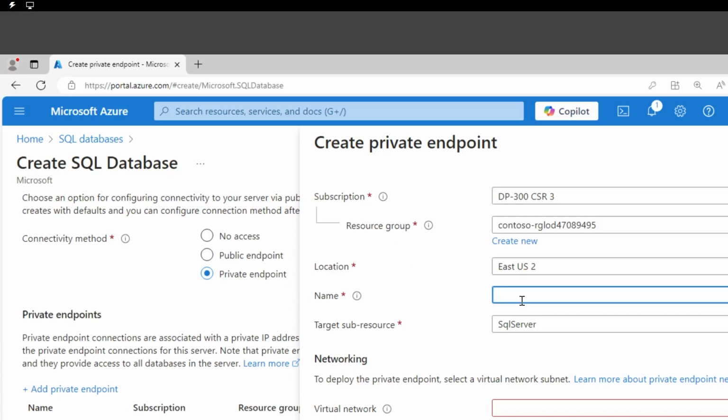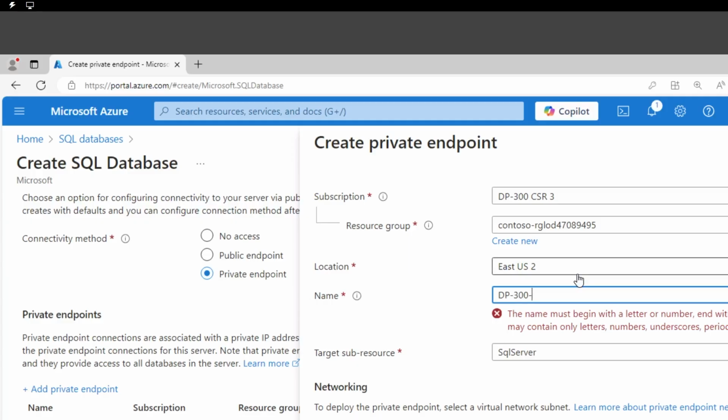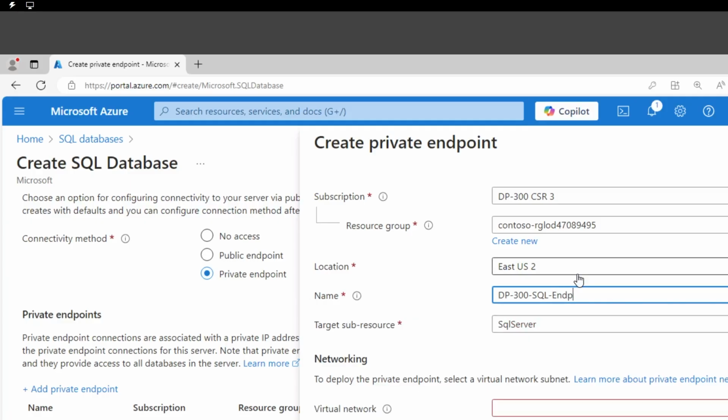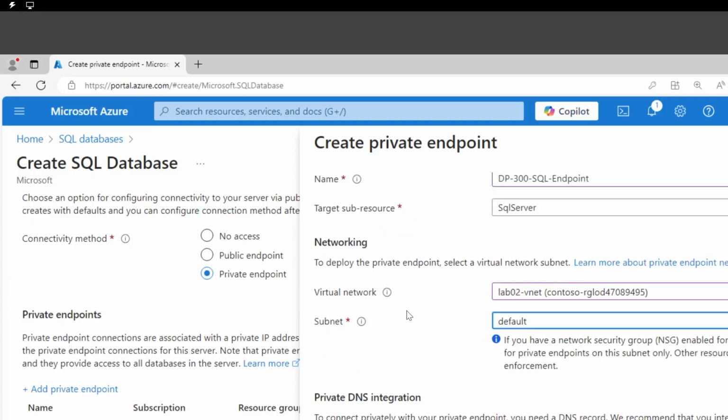So let's give it a name. I'm going to call it DP-300-SQL-endpoint. That's why I cannot speak and type at the same time. The target sub-resource is good. We want to keep this one, right? We're pointing to a SQL server, so this is actually what we want. And now we need to point to the virtual networking component that we previously created. So let's see. We have our VNet that we had created proactively, and the subnet with the name default. That's what I'm expecting to see. Perfect. That's what we have out there.